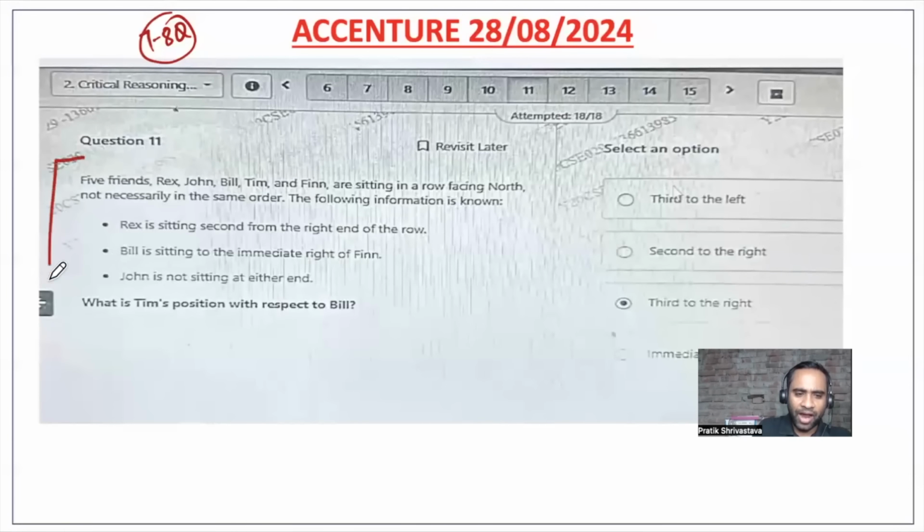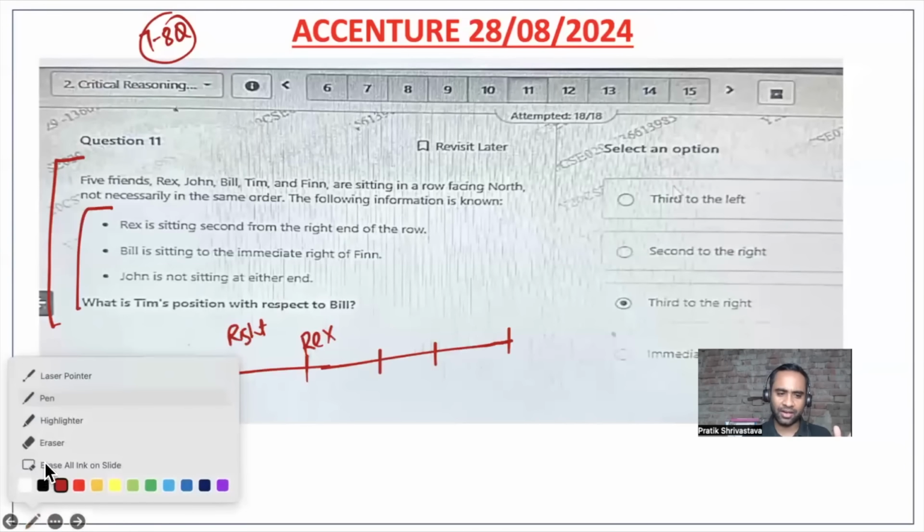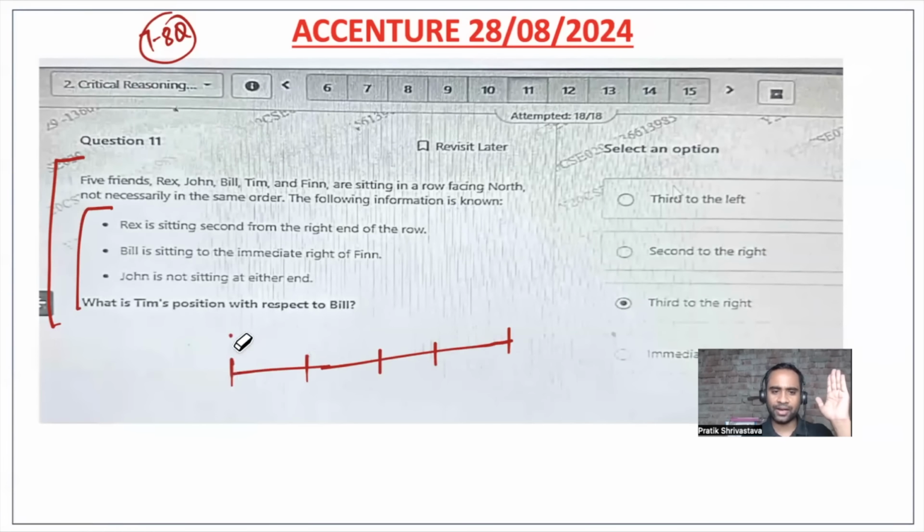Okay, so 5 friends, Rex, John, Bill, Tim and Finn, are sitting in a row facing north. So 5 friends are there, 1 2 3 4 5. Rex is sitting second from the right end of the row. Many of the students will take this as the right end, and then they will put Rex here. So first and second. Friends, be very clear. So this will be your left end, and this will be your right end.